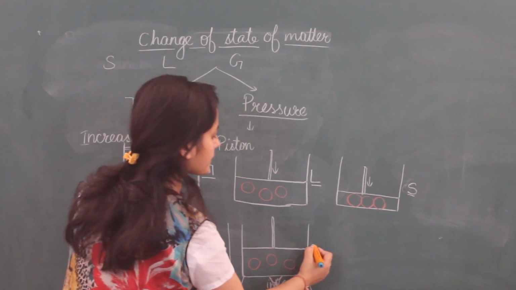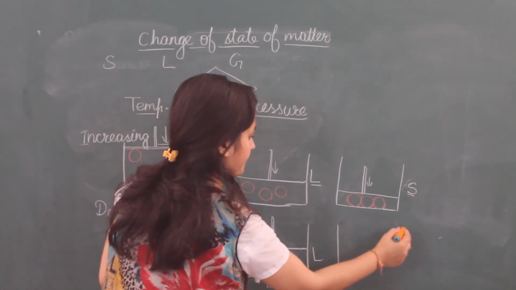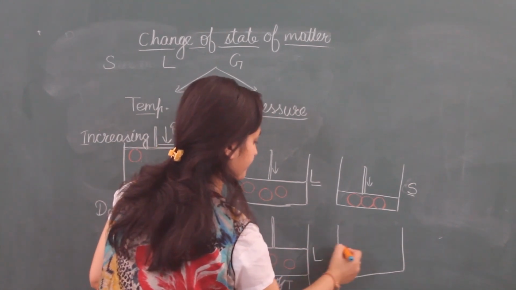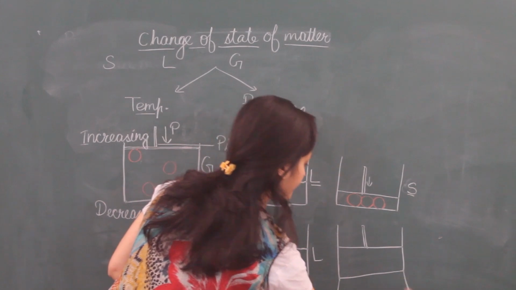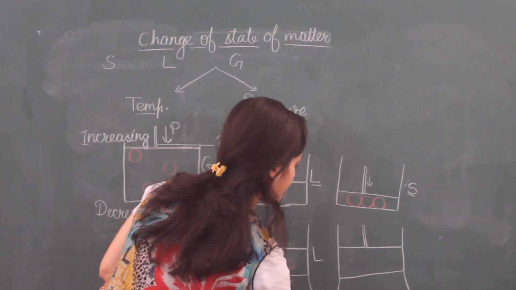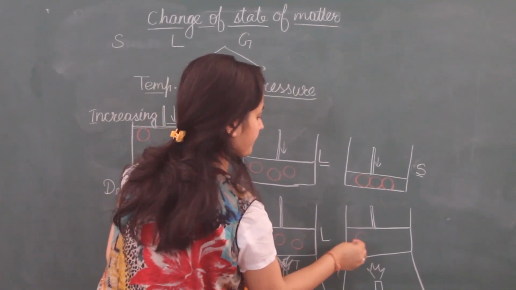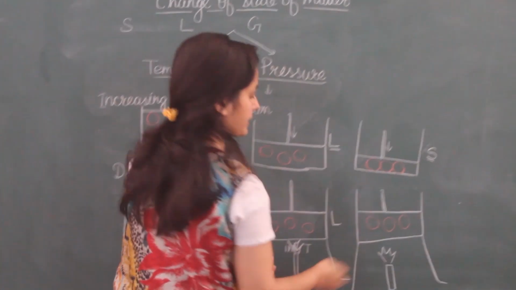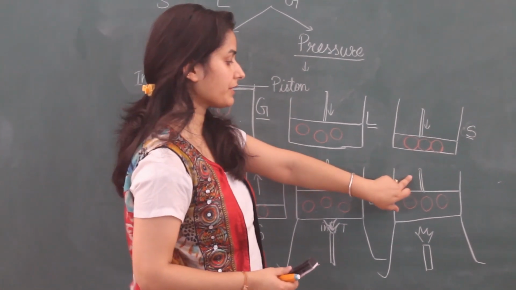Now this solid state converts into liquid state. Now next, again I have to heat it if I want to change its state and decrease pressure. This is liquid state.